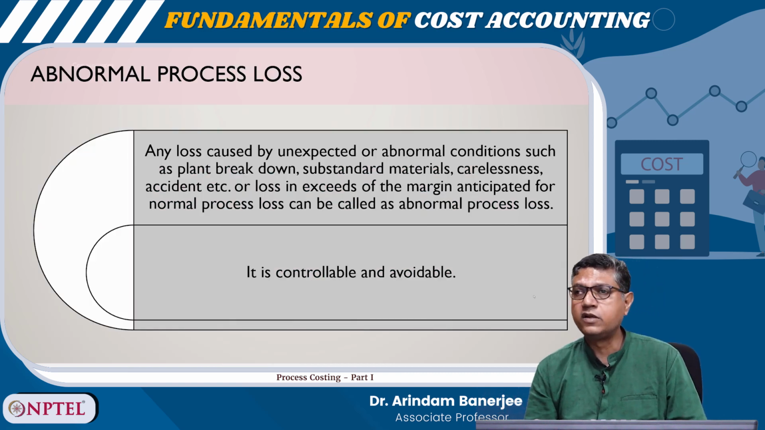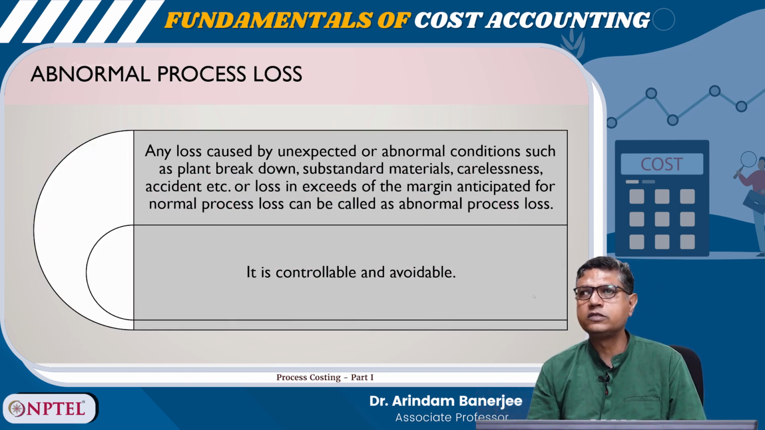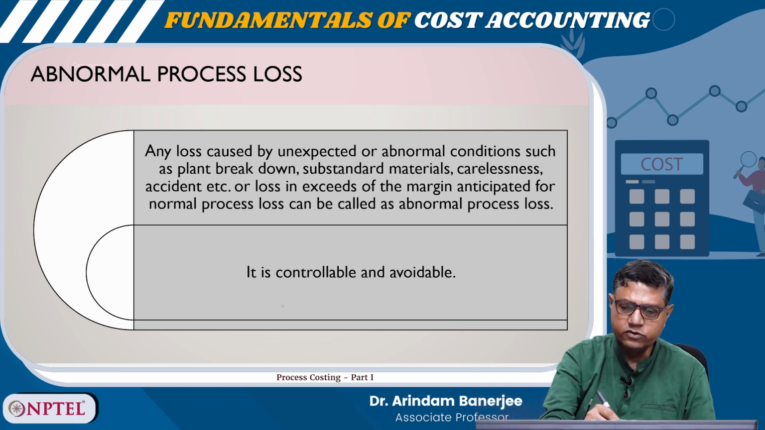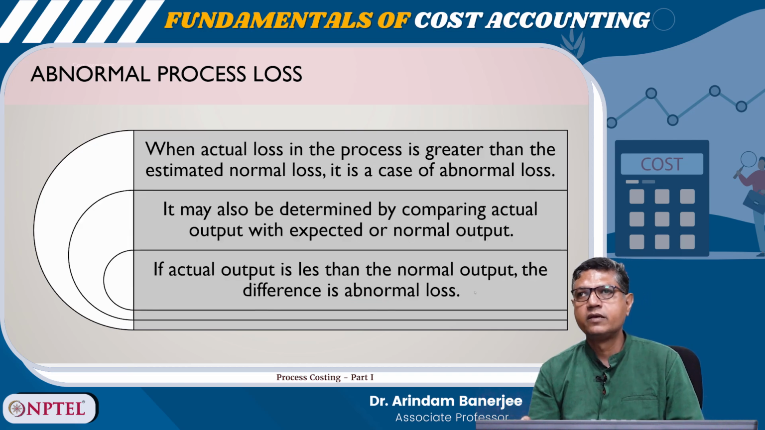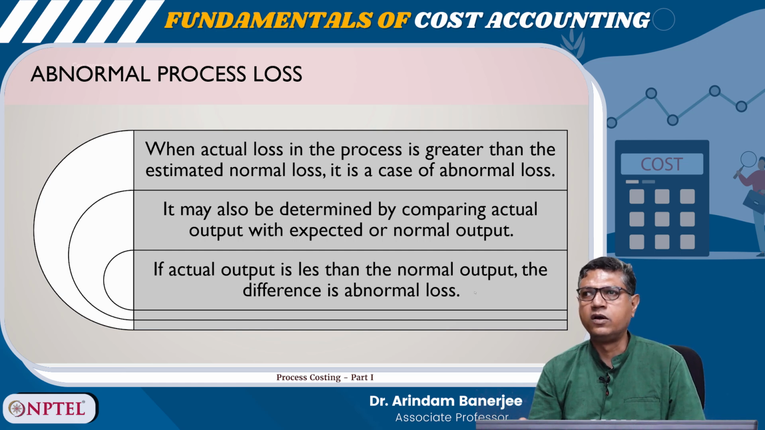Abnormal process loss is any loss caused by unexpected or abnormal conditions such as plant breakdown, substandard material, carelessness or accident, or loss that exceeds the margin anticipated for normal process loss. It is controllable and avoidable. So, abnormal process loss is when the actual loss in the process is greater than the estimated normal loss.